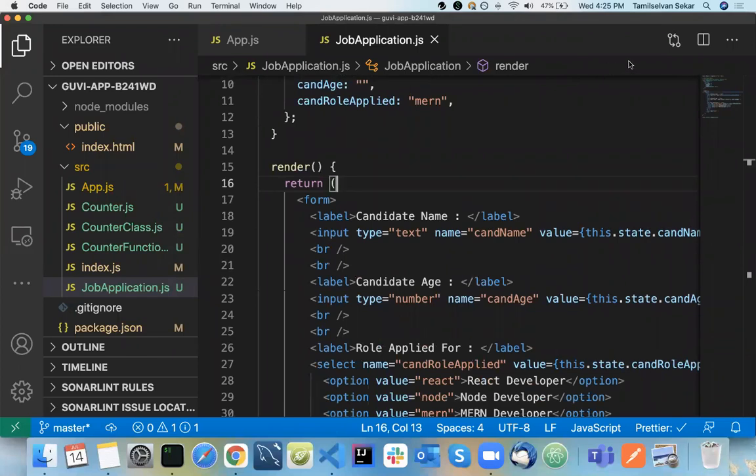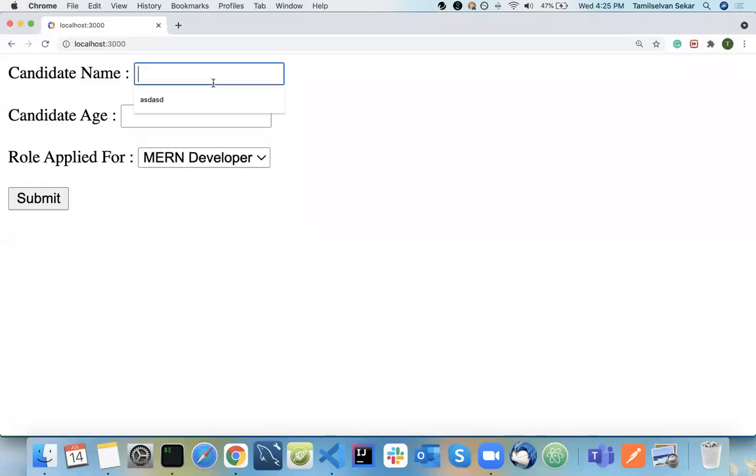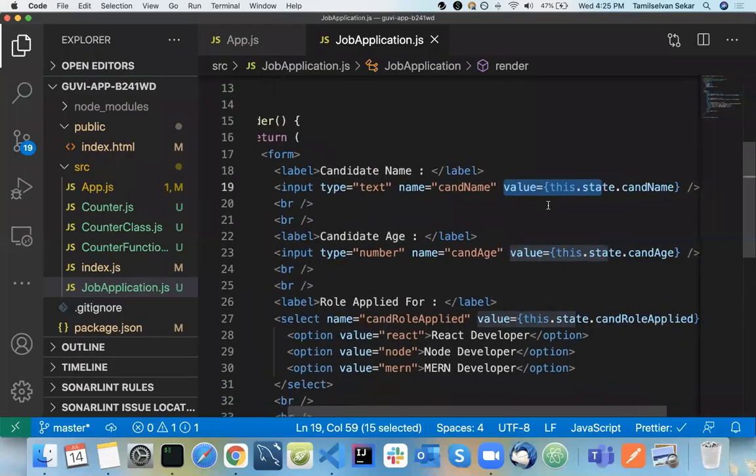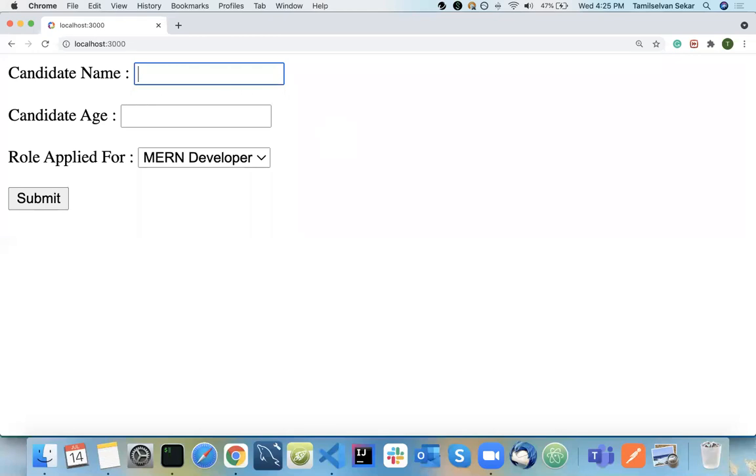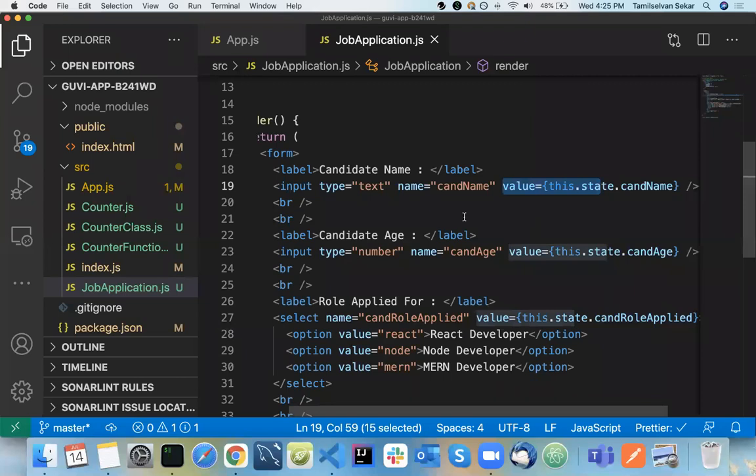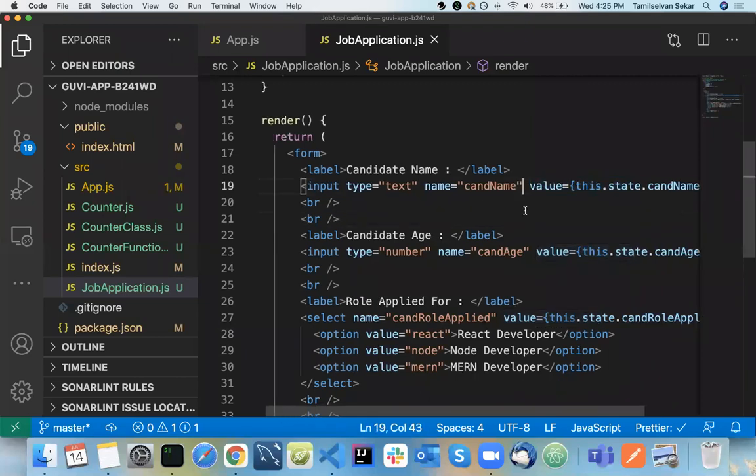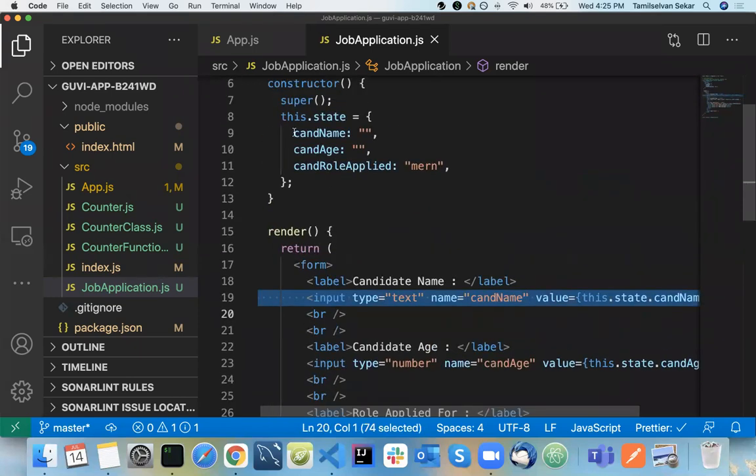The state is fixed. Exactly. State is read only. So state is empty, and even if you type here, nothing changes, because you control them with your state. What you need to do is whenever you type here, you need to apply that value to your state. So you need to append something called onChange, and whenever you type in that particular field, it needs to be applied to that particular state also.